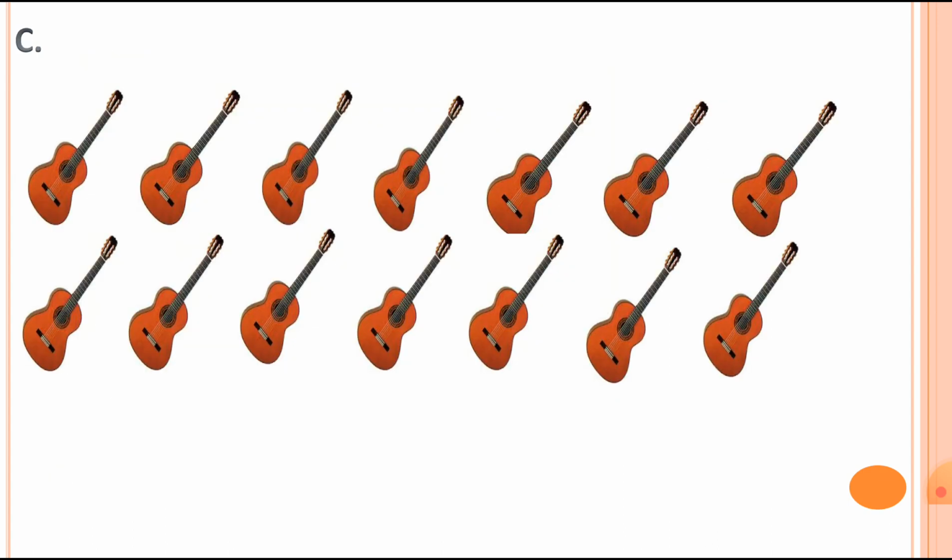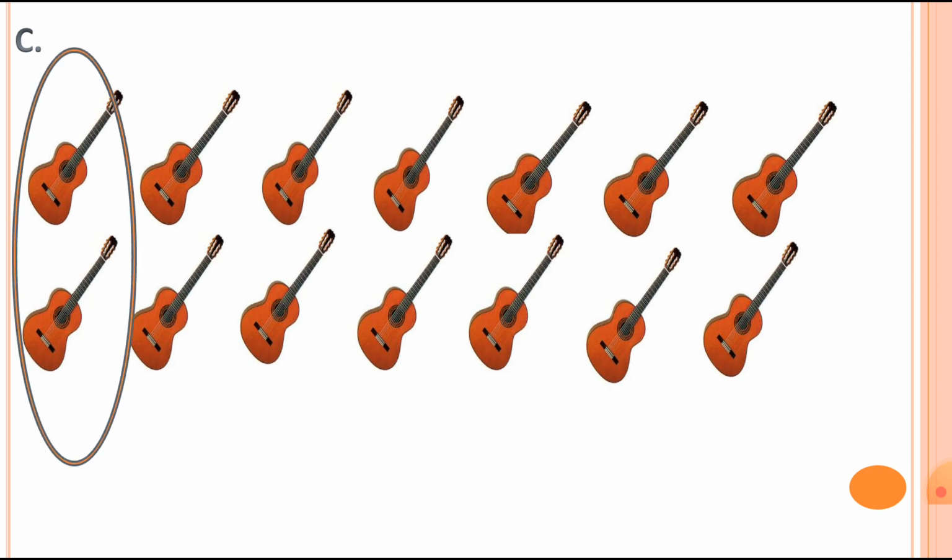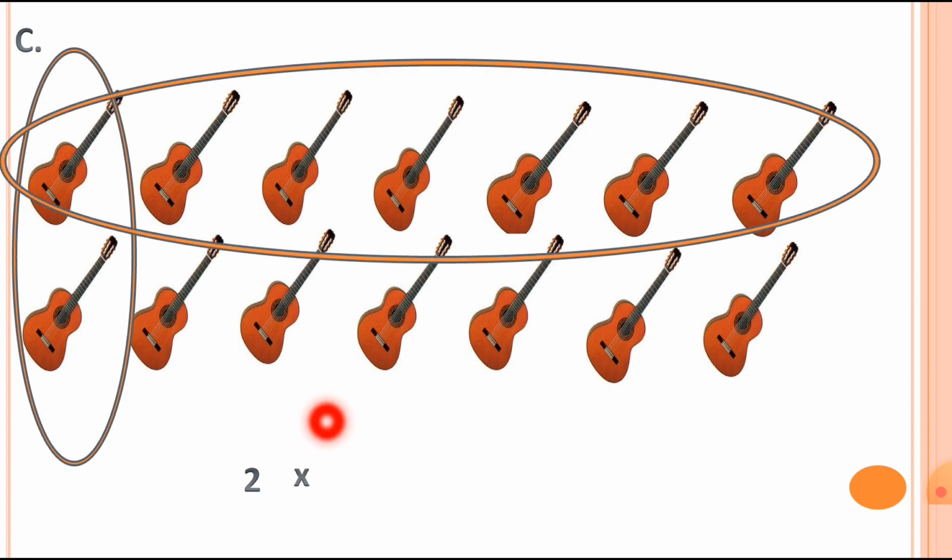Now let's move to sum number C. First of all let's count how many guitar shape erasers are in the standing line. So there are 2 erasers in the standing line. Then we put the multiplication sign and count how many erasers in the sleeping line.